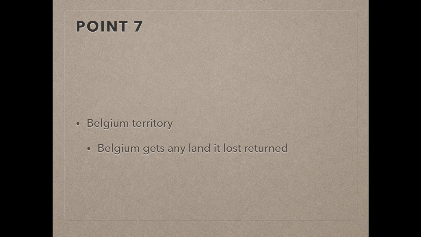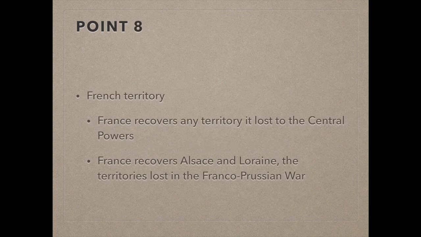Point 7 was the restoration of Belgian territory. Belgium was to get back any territory that it had lost during the war. Point 8 was that France should be fully liberated, its territory restored and allowed to recover, especially the Alsace and Lorraine region. So France would get back any of the territory it lost in the Franco-Prussian War, plus territory that had been lost through the war itself.